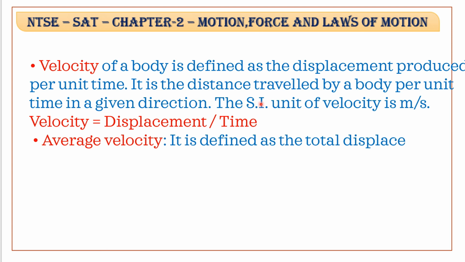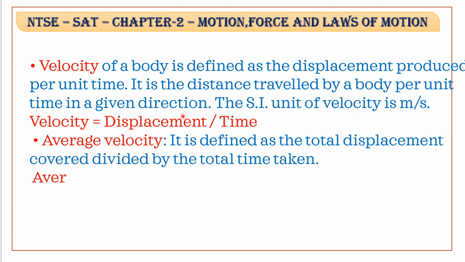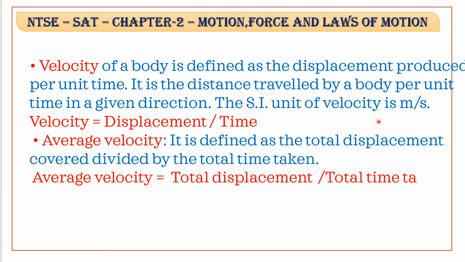SI unit of velocity is meters per second. Velocity is equal to displacement by time. So we can define velocity shortly as the rate of displacement.